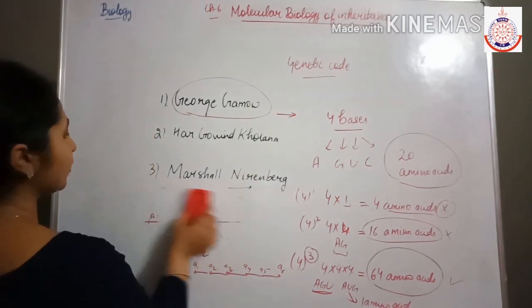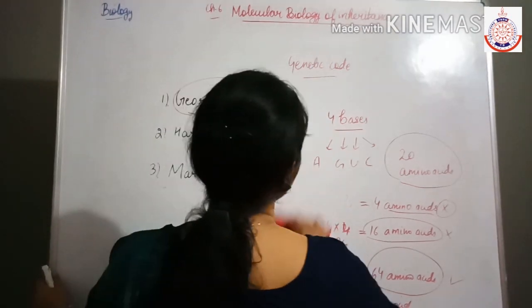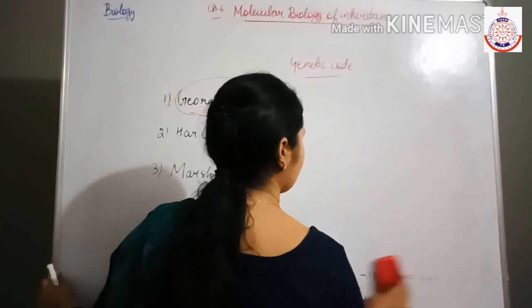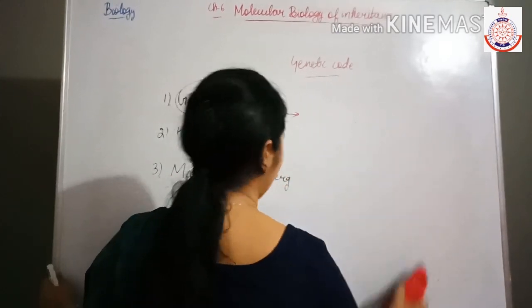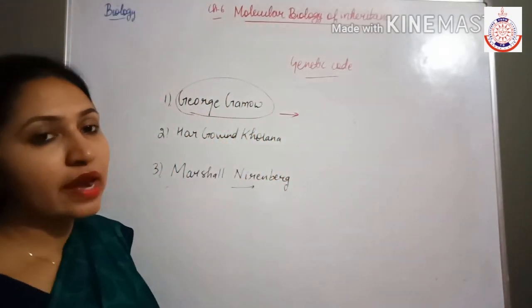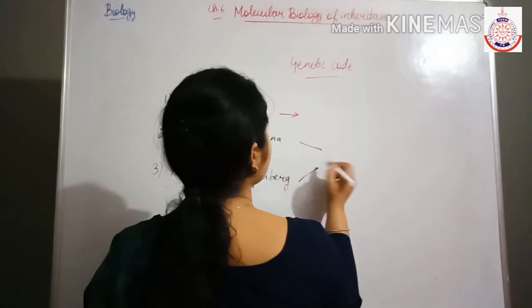Now next we will discuss the findings of Hargobind Khurana and Marshall Nirenberg. What did they find?